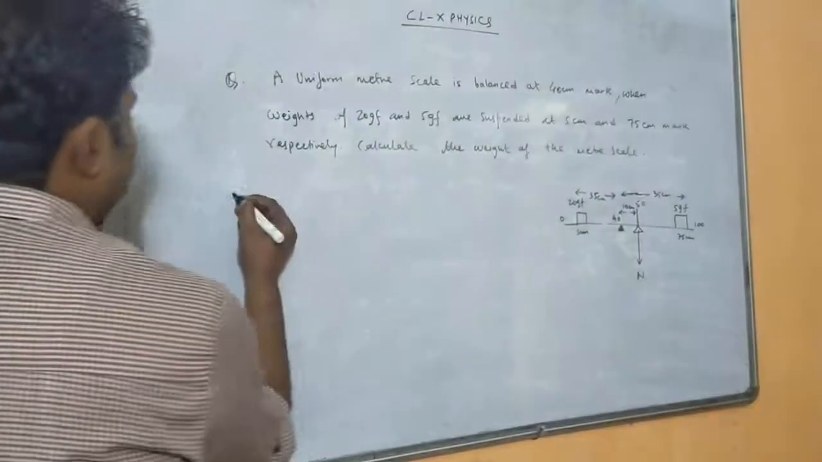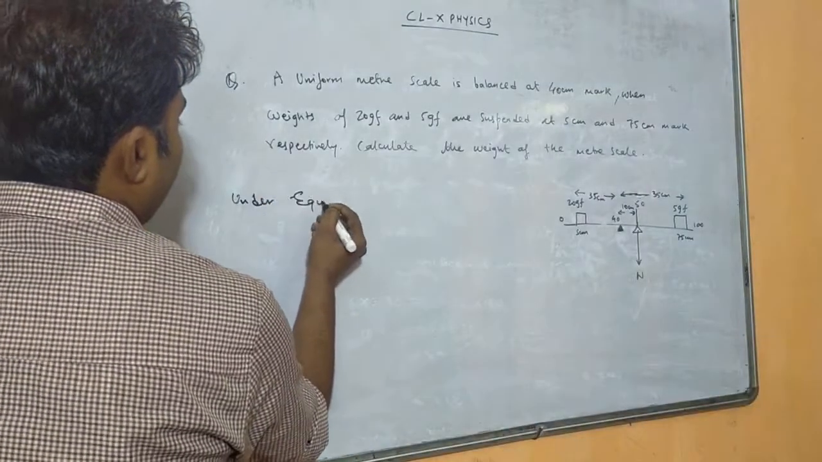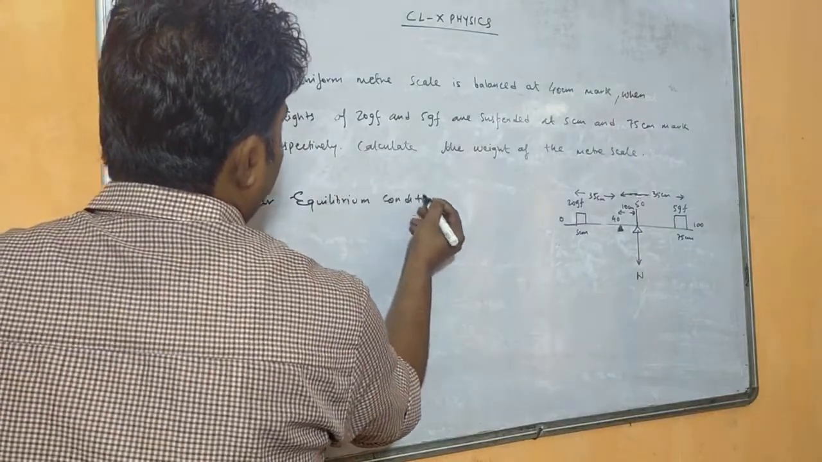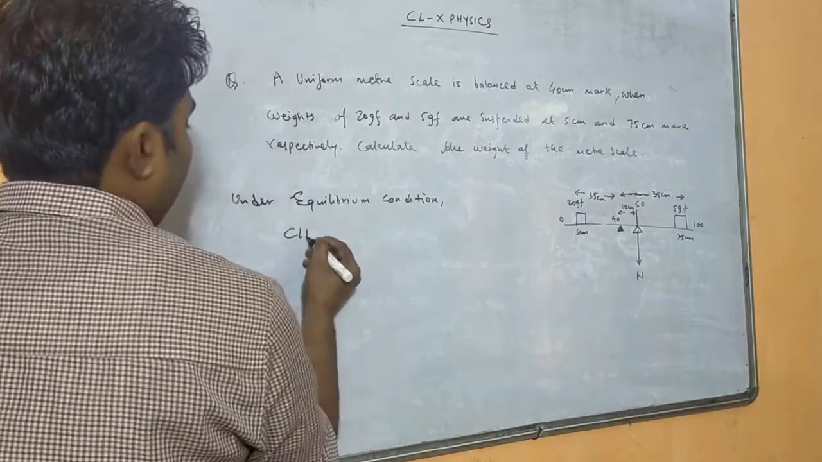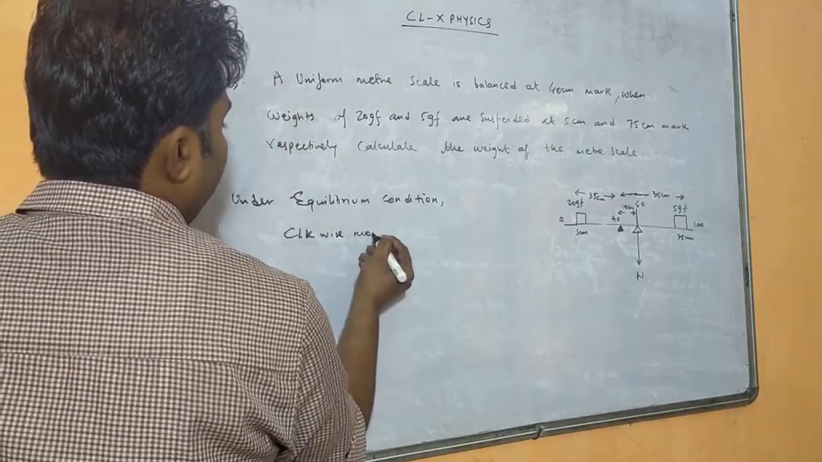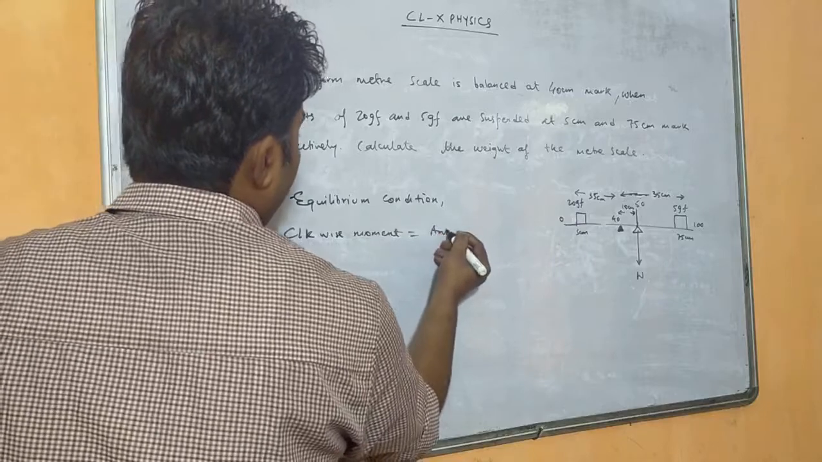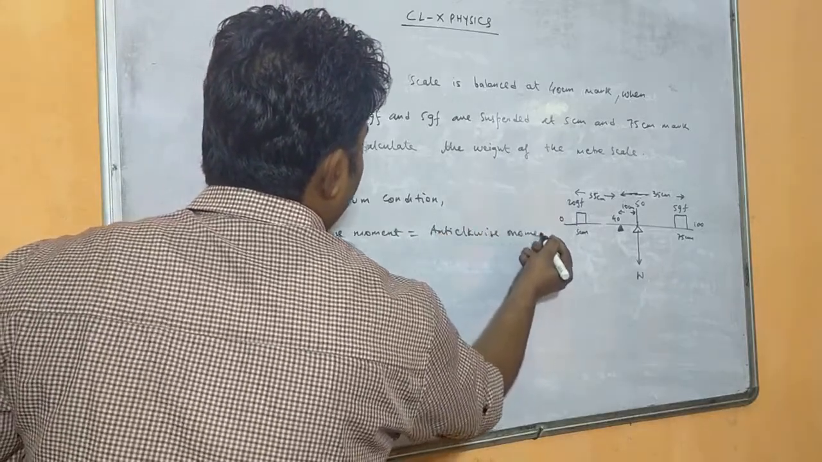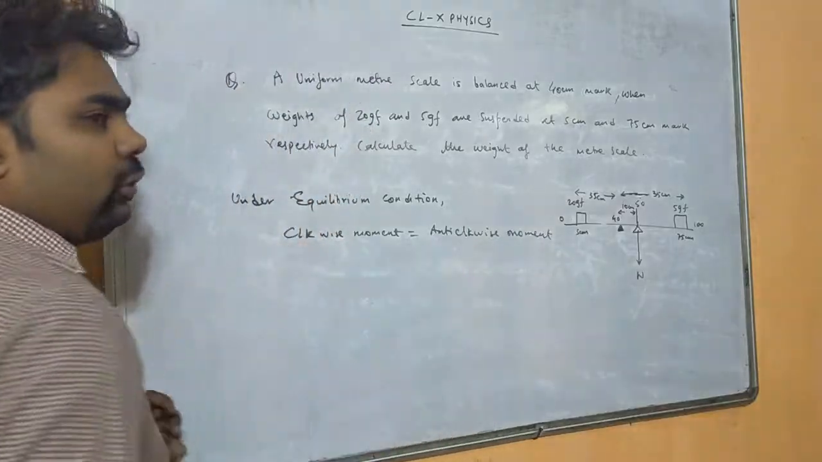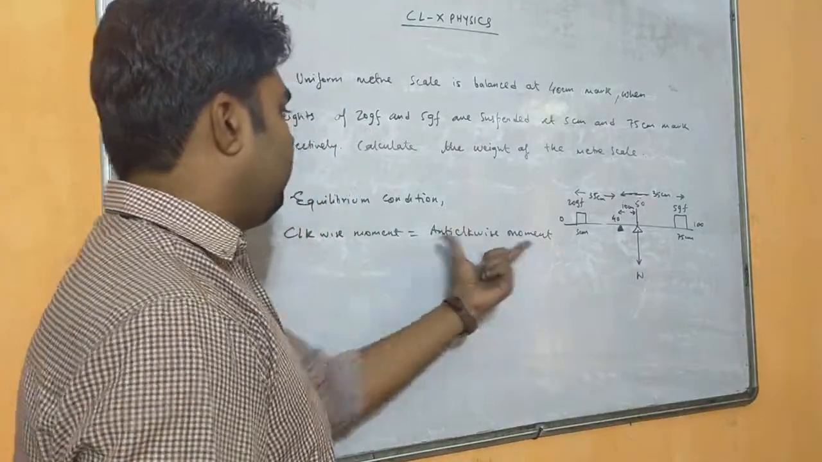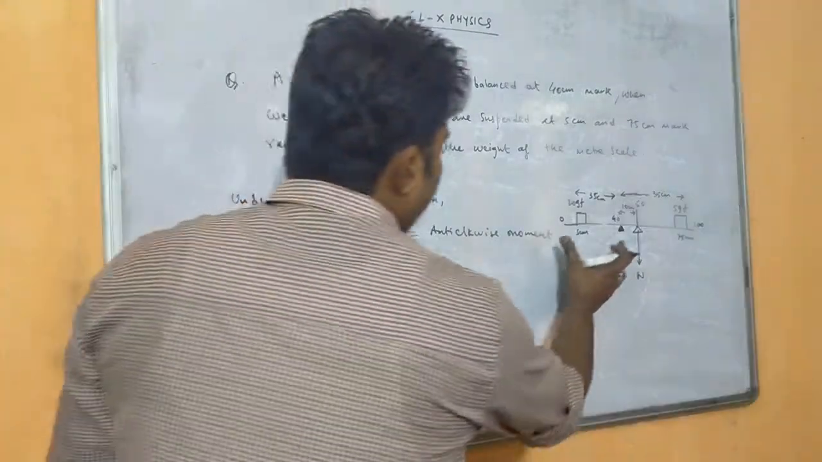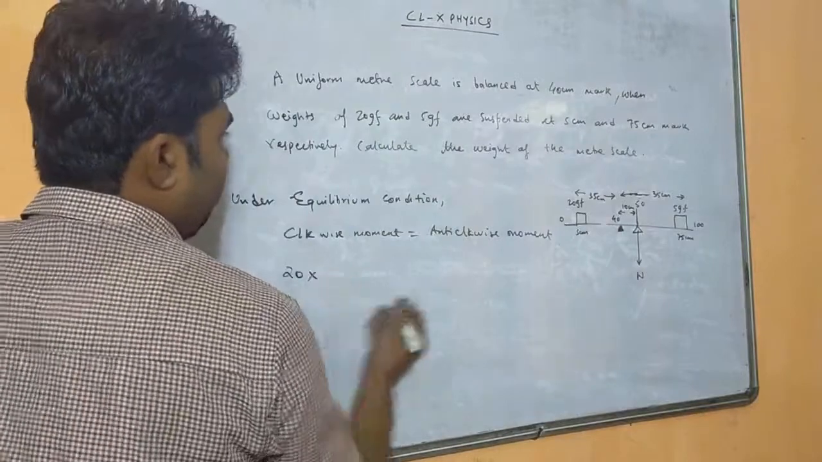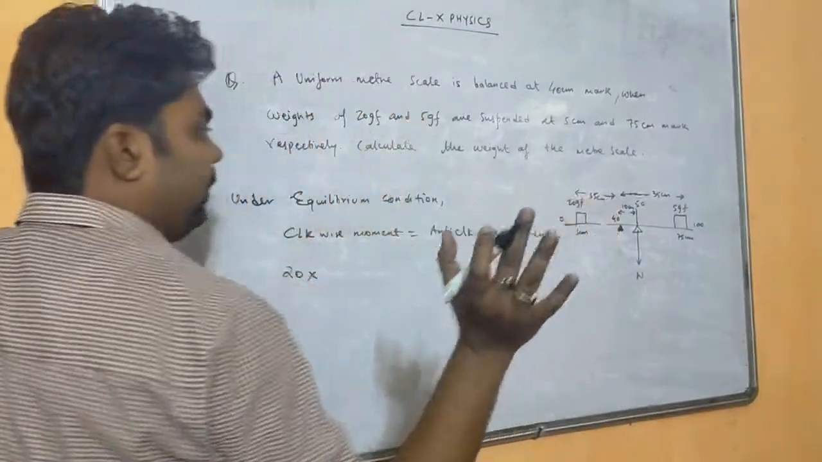So under equilibrium condition, clockwise moment must be equal to anti-clockwise moment. I am writing in short form, but you are writing in full form. So clockwise moment equals anti-clockwise moment. On the left hand side we have 20, that means a force of 20 gram of force. No need to multiply by 9.8.